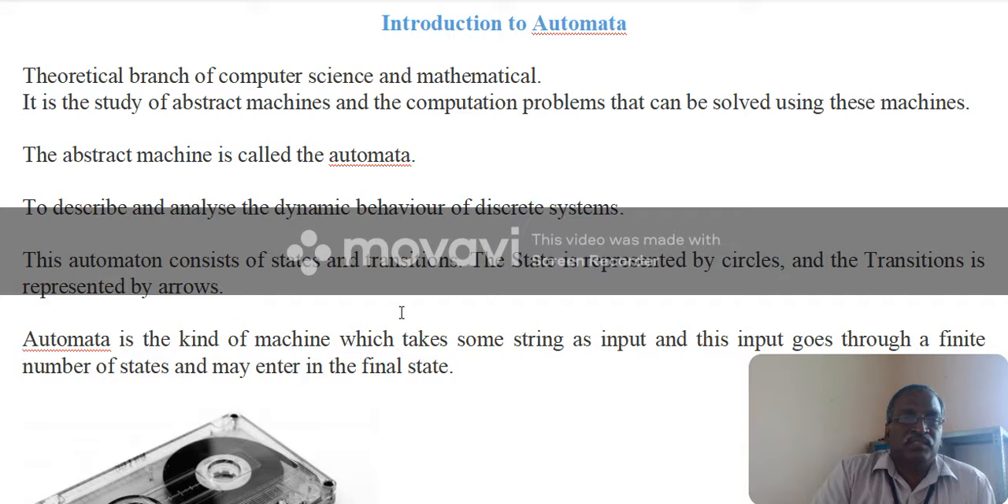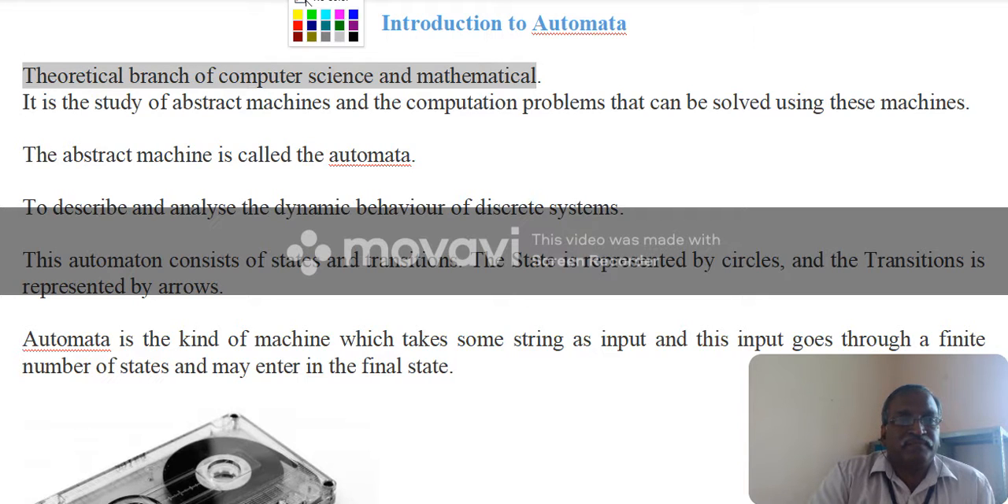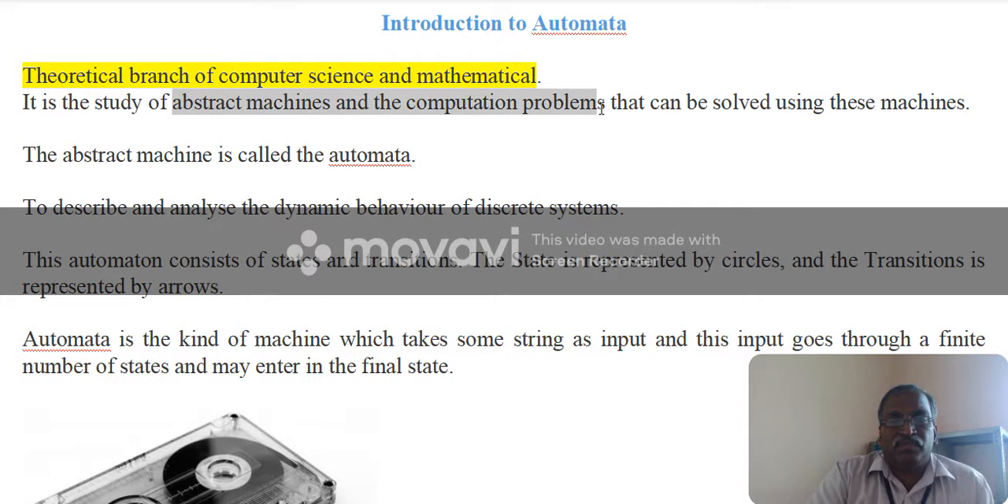So what is automata? It is a theoretical branch of computer science and mathematics. Without mathematics, there is no computer science. It is a study of abstract machines and computational problems.